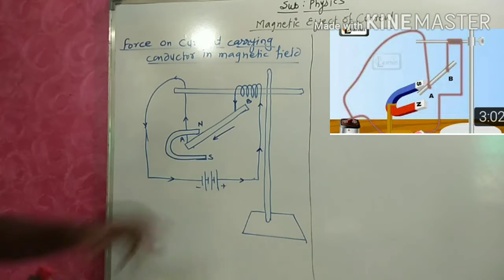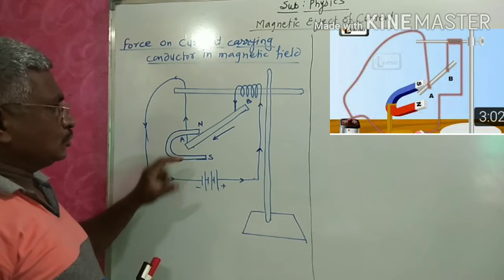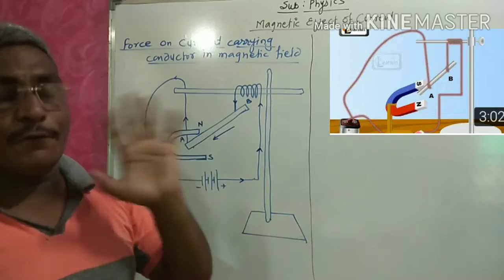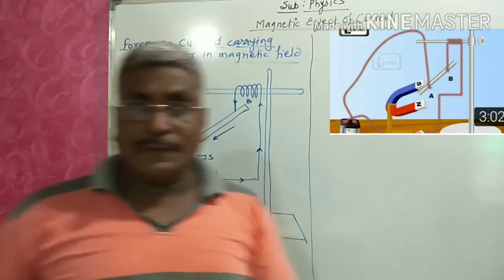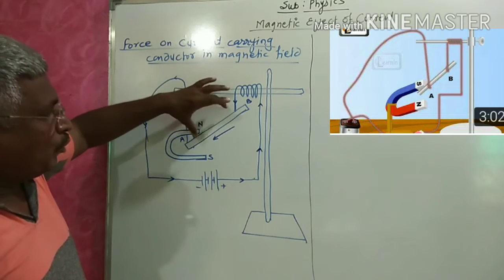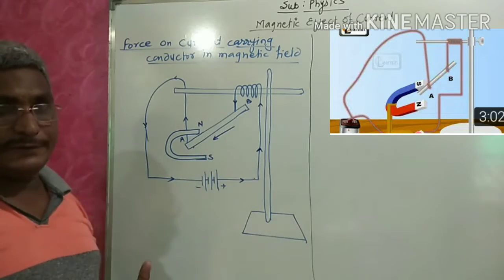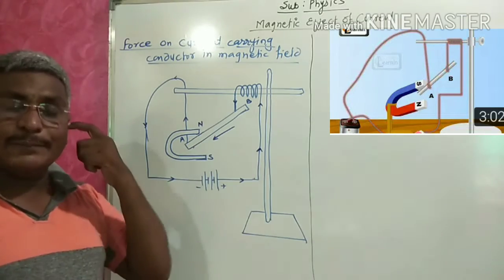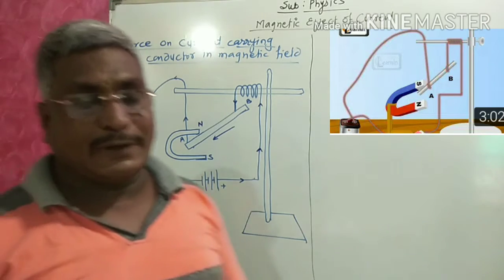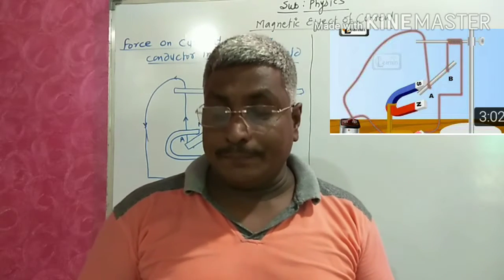So when we keep a current carrying conductor in a magnetic field, this conductor experiences a force. Experiencing force means we will see movement in the conductor. How is this conductor moving? What is the reason behind that?